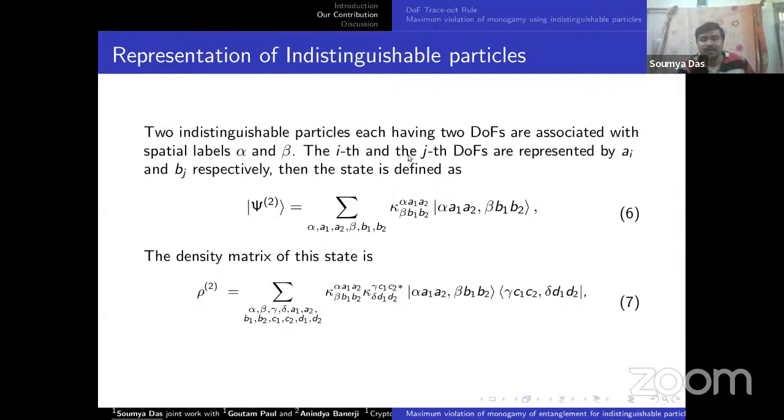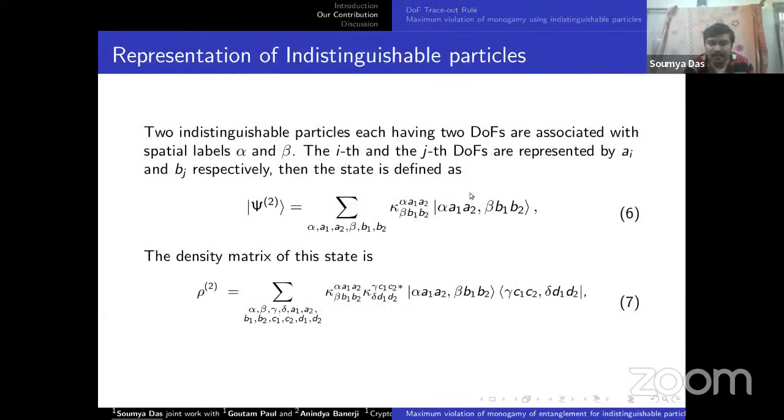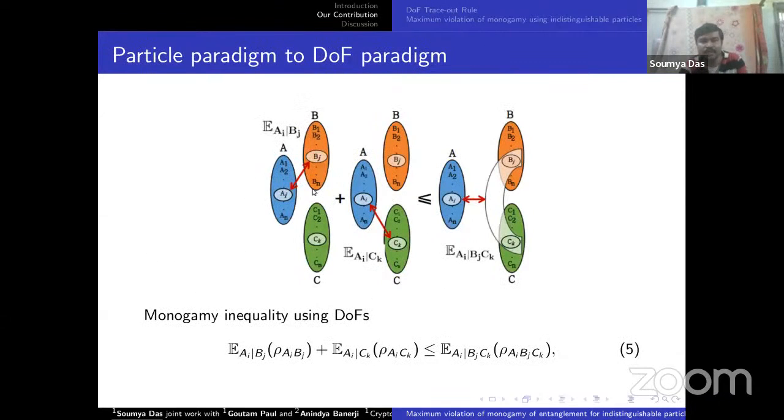This is a new notation defined by Lo Franco et al. in a 2019 PRL paper. We have taken their notation. Sorry, I forgot to give the citation. And the density matrix can be represented by this. In this view, for monogamy we have to trace out.